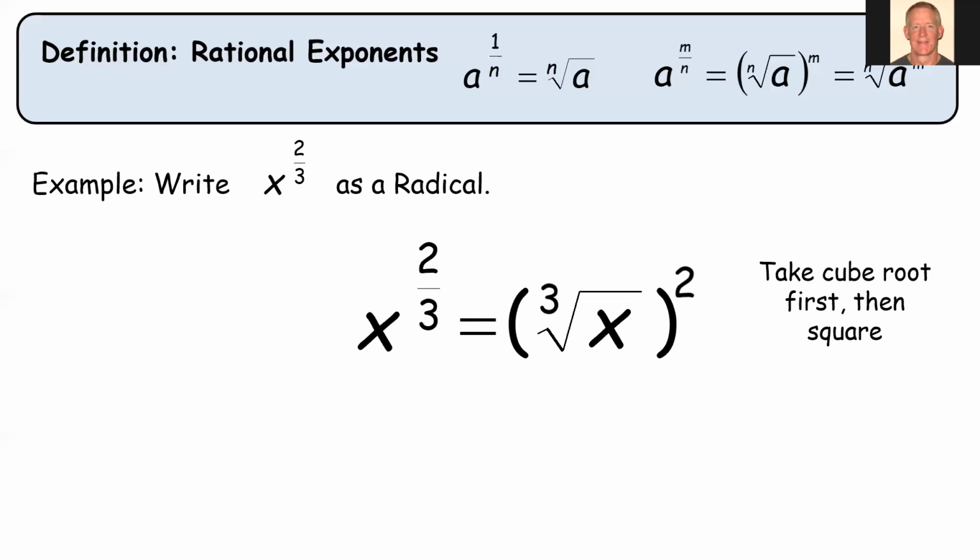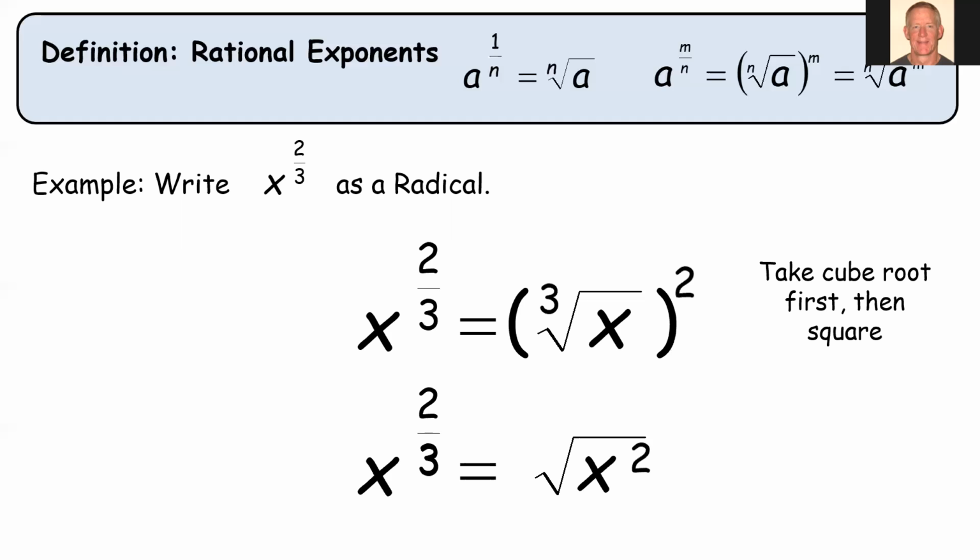So if I gave you this, how would we say this in words in terms of order of operations? It says, first, take the cube root, then square your result. Okay, so we do what's inside parentheses first, and then raise it to the second power, or square it. Now, we could also write it this way, right?